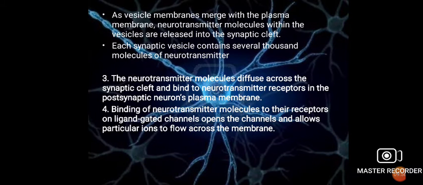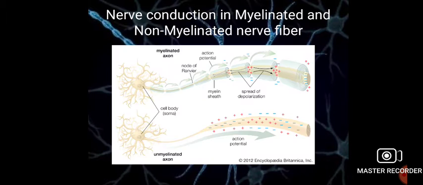These are some remaining points about the chemical synapse. The neurotransmitter molecules diffuse across the synaptic cleft, as we discussed in the previous diagram. Binding of a neurotransmitter molecule to its receptor on a ligand-gated channel opens the channel and allows a particular ion to flow across the membrane.